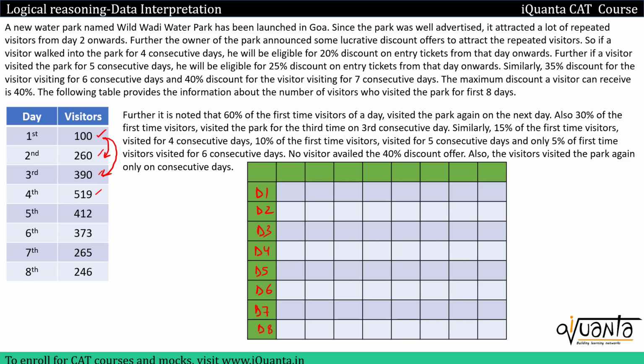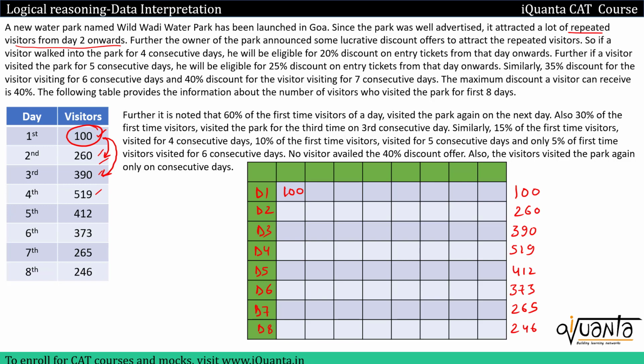Now let me write down the total number of visitors on each day. On day 1 we had 100, on day 2 we had 260. Similarly, I've written down the total number of customers on each and every day. Now on day 1 we had only 100 customers visiting. So let me write down 100 over here, and these are the first time visitors. So how to find out the repeated customers on day 2, because we were given that there were repeated visitors from day 2 onwards.